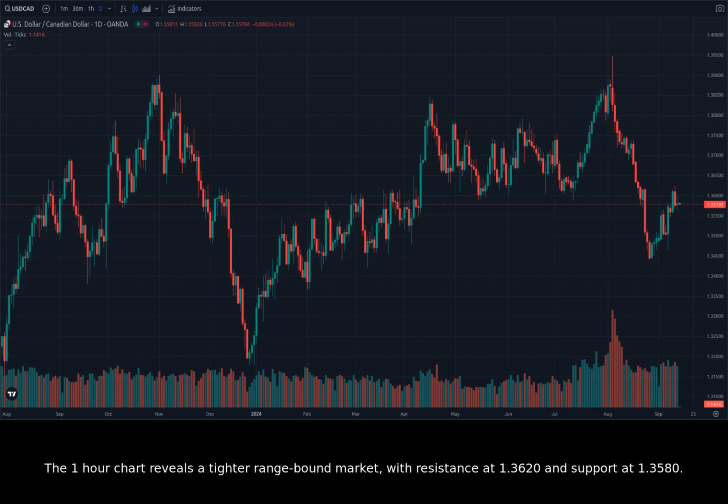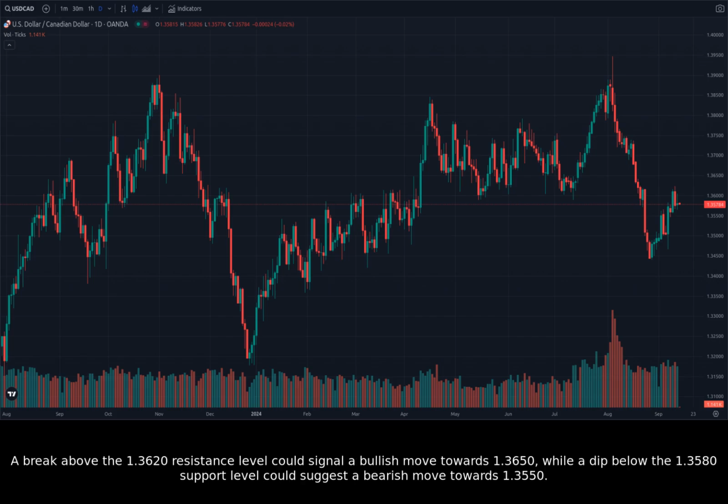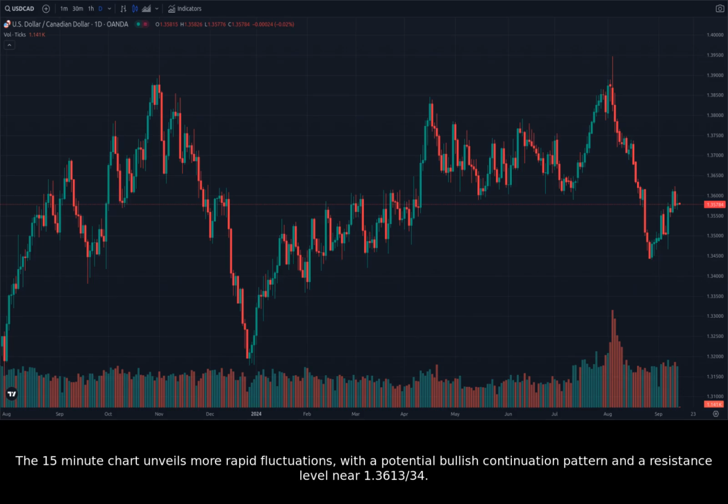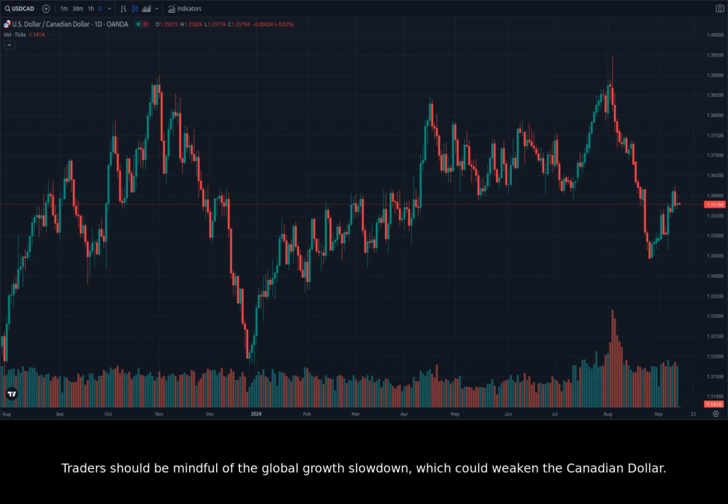The 1-hour chart reveals a tighter range-bound market, with resistance at 1.3620 and support at 1.3580. A break above the 1.3620 resistance level could signal a bullish move towards 1.3650, while a dip below the 1.3580 support level could suggest a bearish move towards 1.3550. The 15-minute chart unveils more rapid fluctuations, with a potential bullish continuation pattern and a resistance level near 1.3613/34. Traders should be mindful of the global growth slowdown, which could weaken the Canadian dollar.